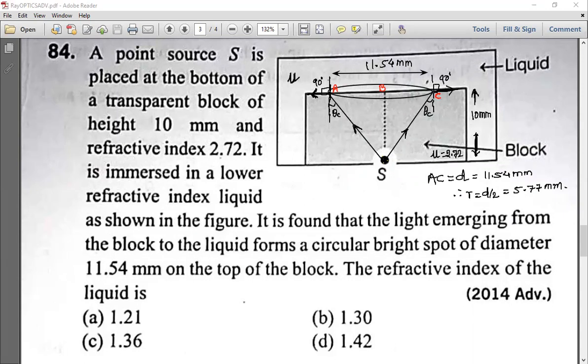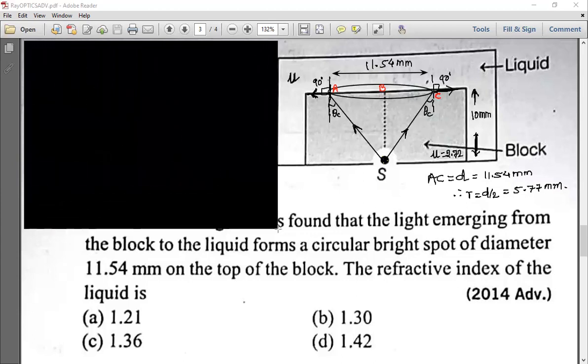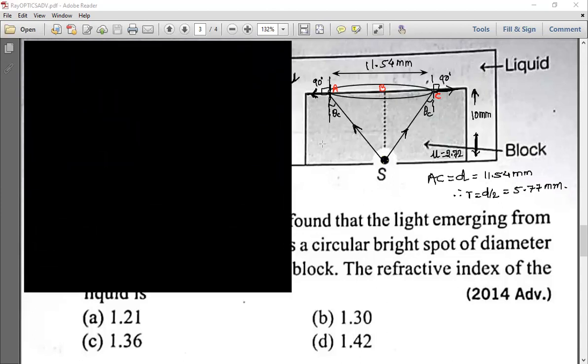Now here, the critical angle relation we know. At point A, I am explaining. I will mask some part, as this part is not necessary now. You understood everything because I have mentioned everything in the diagram. Height is given, 10 millimeter, and radius we got, 5.77 millimeter. Everything we got.